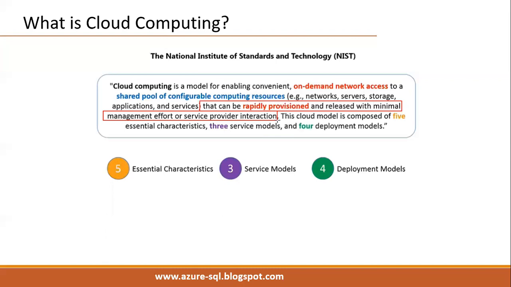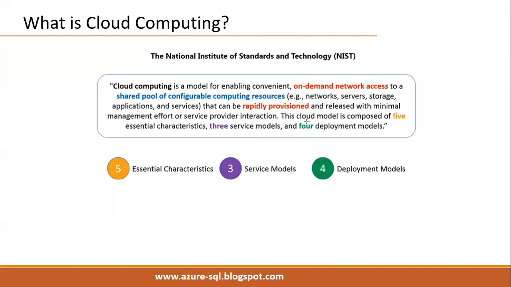Even in the case of SQL Server, if you are maintaining SQL Server on a cloud platform, maintenance is very easy, very simple. That's why thousands of databases we can maintain easily. So that is one part of the definition.